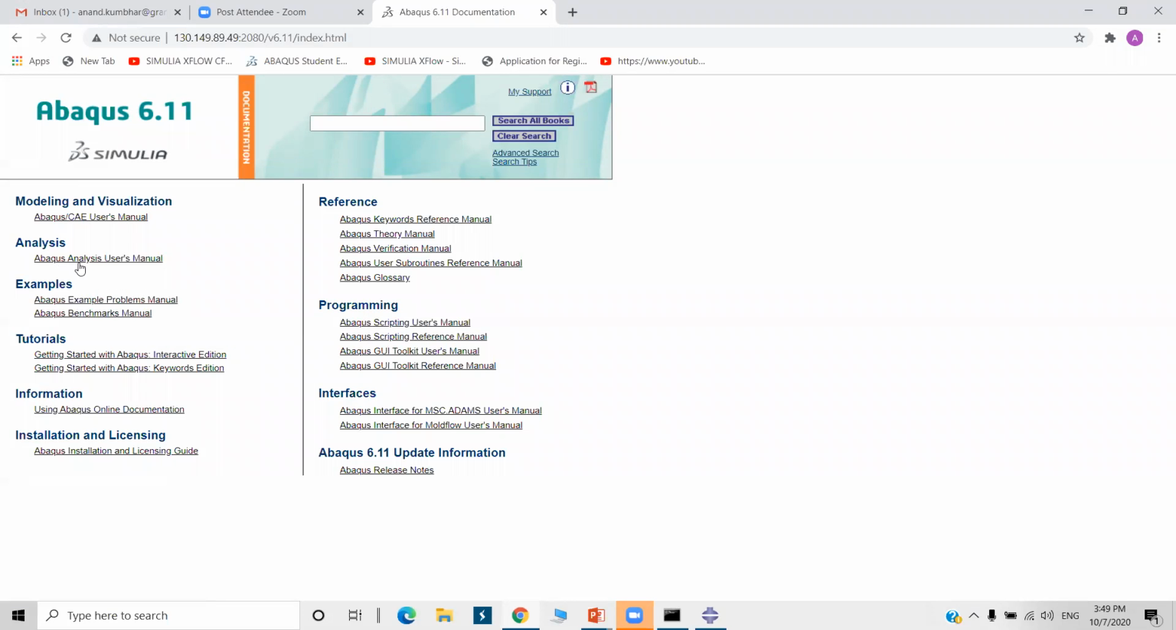Analysis is there, Abacus analysis user's manual. So all these manuals are there. Then examples, Abacus example problems manual. Tutorials are available: getting started with Abacus interactive edition, keywords edition, and programming. Abacus scripting user's manual, Abacus GUI toolkit user's manual, Abacus theory manual, Abacus verification manual, and the installation and licensing. So all information is available in this documentation.